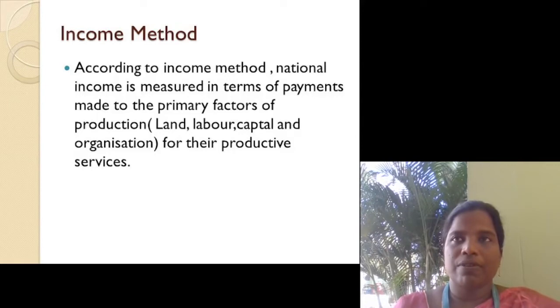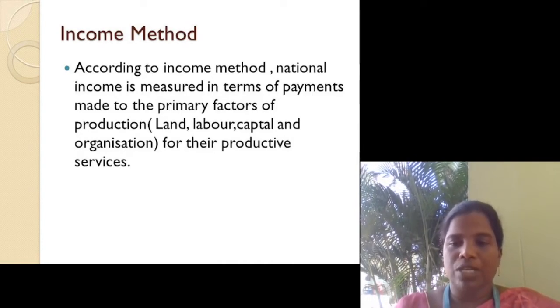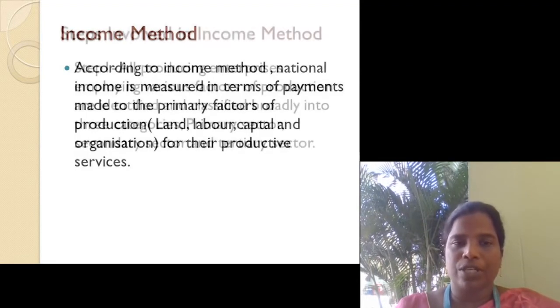Students, in this session we will be discussing the income method of national income estimation. According to the income method, national income is measured in terms of payments made to the primary factors of production. So the payments made to the factors of production are taken into consideration. So what are the factors of production? There are 4 factors of production: land, labor, capital and organization, and we are calculating the payment given to each of these factors of production.